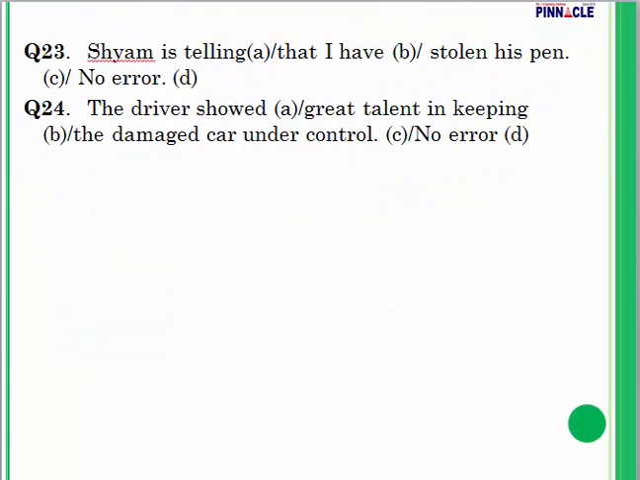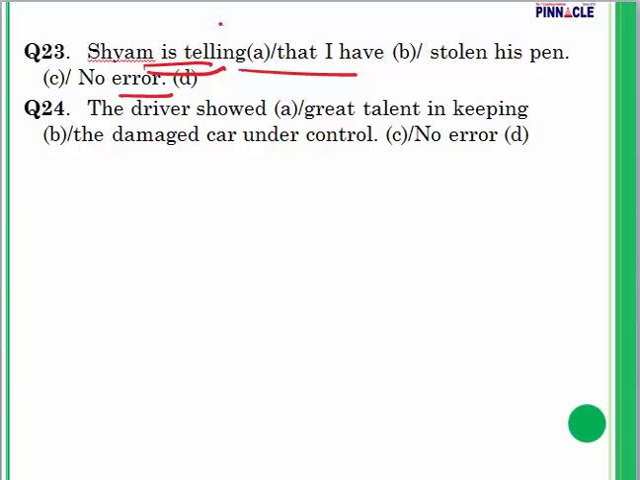Question number 23. Shyam is telling that I have stolen his pen. Where is the error? Verb tell is always followed by an object. When we say Shyam says, Shyam is saying, Shyam is telling me, it should be used. For question number 23, the error is in part A.